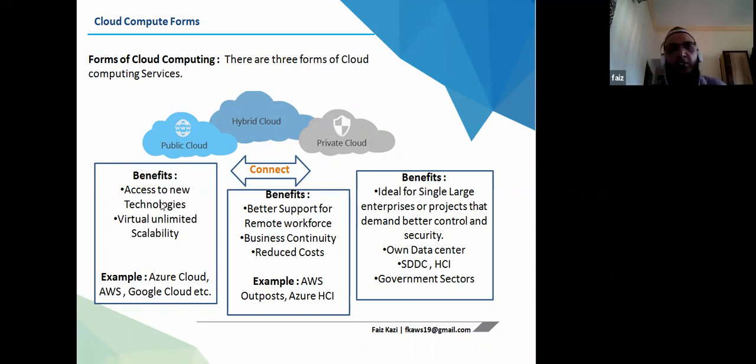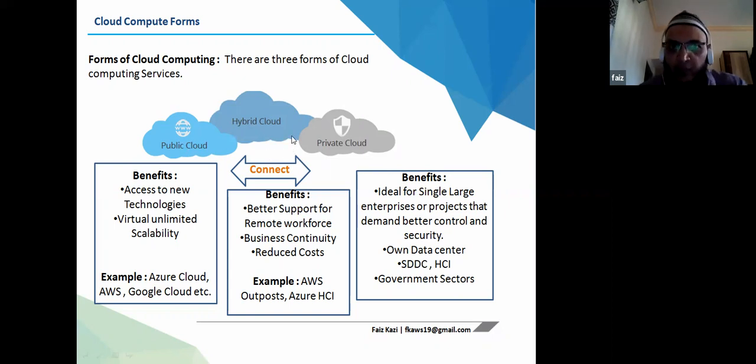So, access to new technologies and virtually unlimited scalability. Here I don't have to invest in my own data center. As I told you, there I have a capital expense and have to invest a lot. In the public cloud, it will be a pay-as-you-go model.